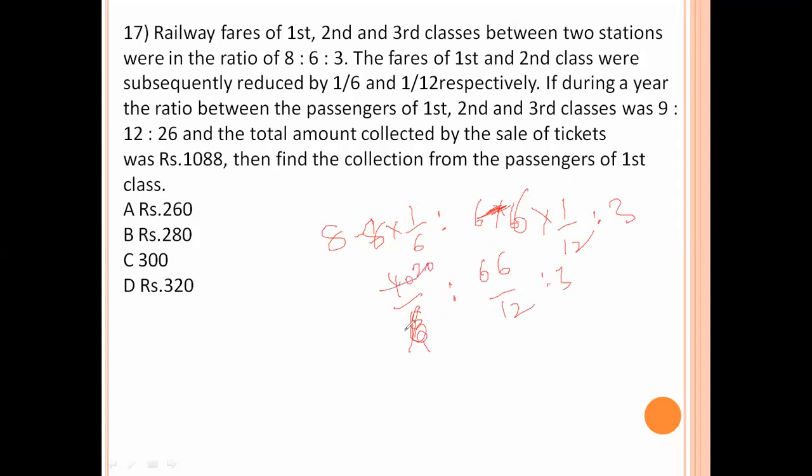2 20 ja, 2 3 ja. 6 2 ja, 6 1 ja, 6 1 ja. LCM is 6. 120. 6 means 3 2 ja. 22 to 40 is to.